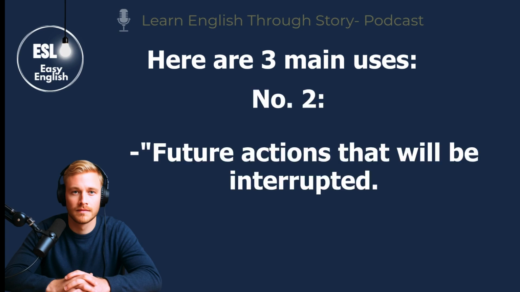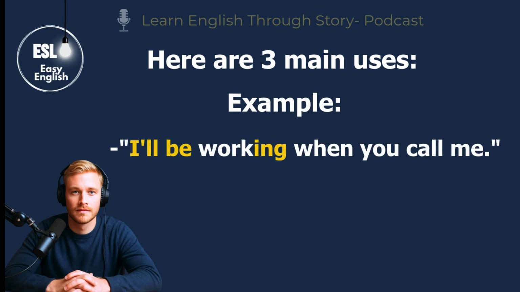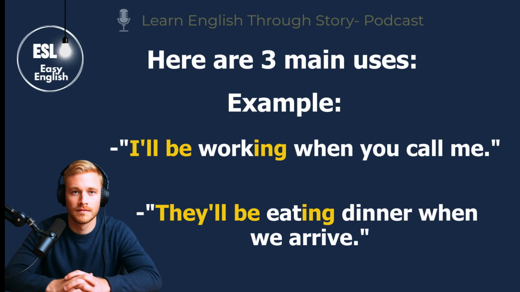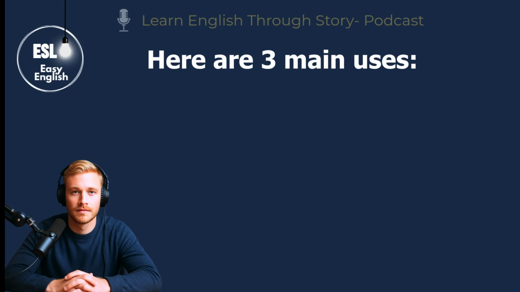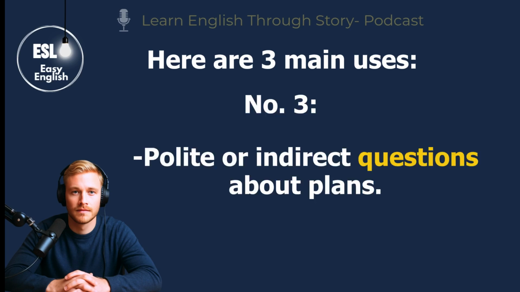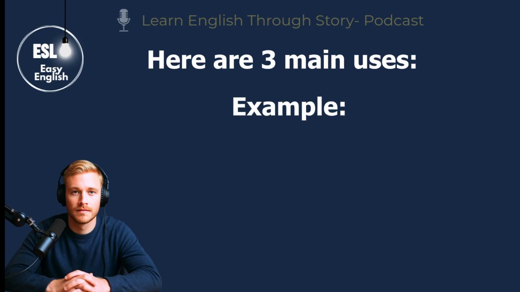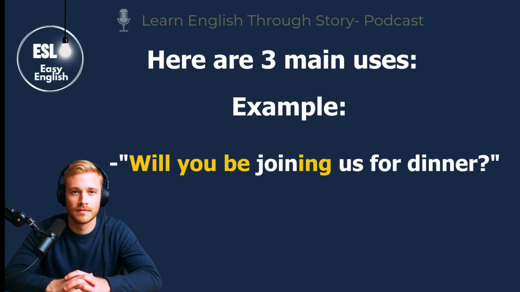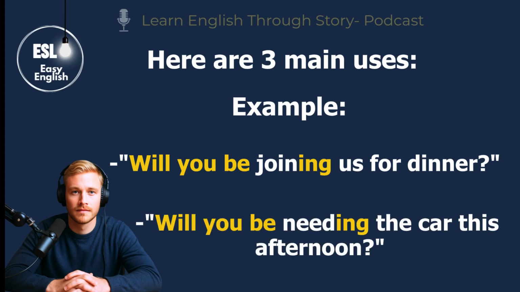Number 2. Future actions that will be interrupted. Example, I'll be working when you call me. They'll be eating dinner when we arrive. Number 3. Polite or indirect questions about plans. Example, will you be joining us for dinner? Will you be needing the car this afternoon?